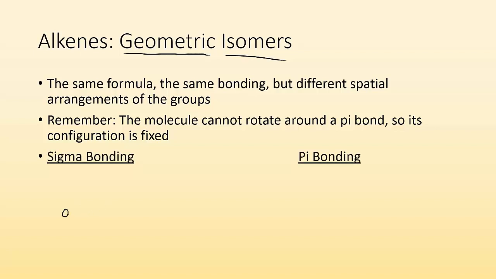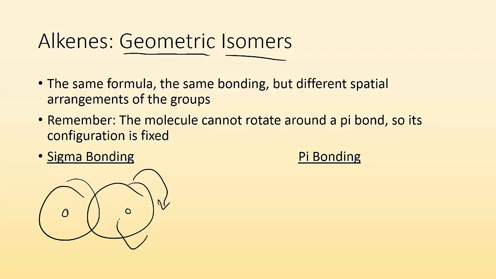So remember sigma bonding, we've got the nucleus and electrons, and then they're overlapping. And these are free to rotate around, go around in a circle and rotate. But in pi bonding, you have those pi orbitals overlapping like so. And that means you can't really rotate around because they're bonding above and below. So they're not stuck in the middle and able to spin around like the sigma bonds. Pi bonds lock it into place.